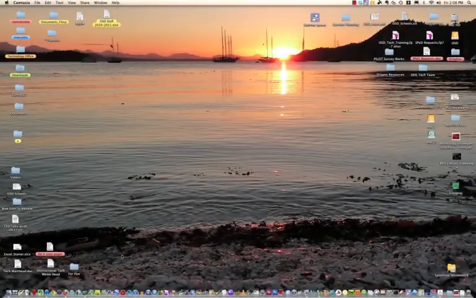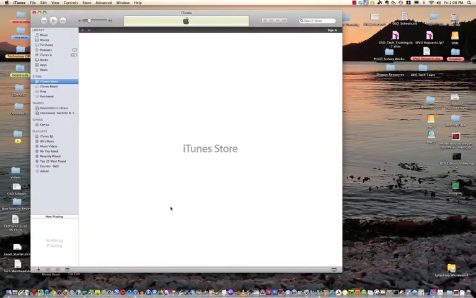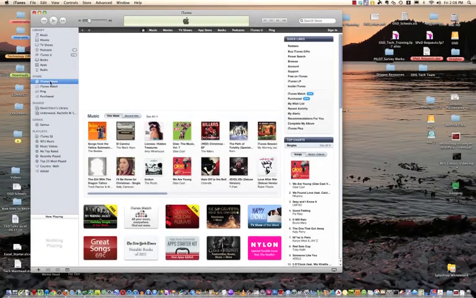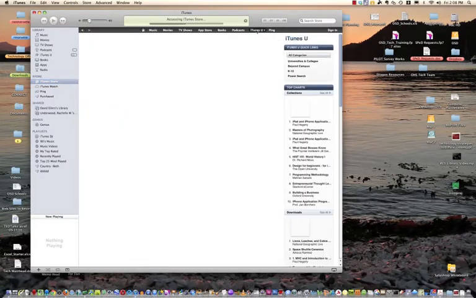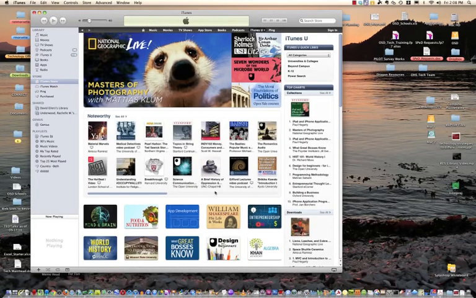Okay, I'm going to launch iTunes off of my dock down here. Make sure I'm in the iTunes store on the left-hand side. Then I'm going to go down the black menu bar over to iTunes U, right over here. Now if I just click on the iTunes U button, I'll get into the iTunes U area, see some of